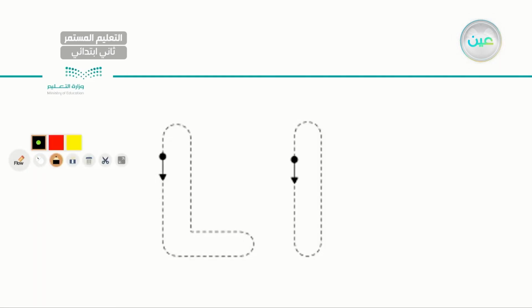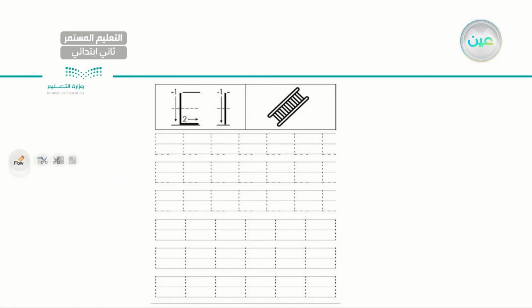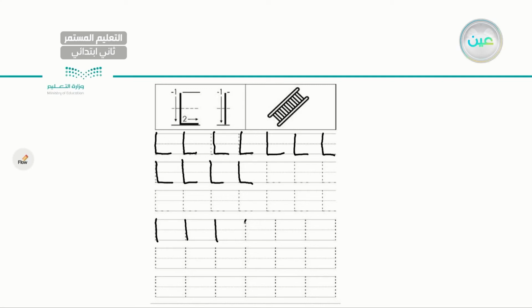Letter L. Let's start as in ladder, lemon, lamp. This is capital L. Make sure you are writing between the lines. L, capital L, and follow the small l. This is how we write the small l. Capital L, small l. Very good, my dear student.